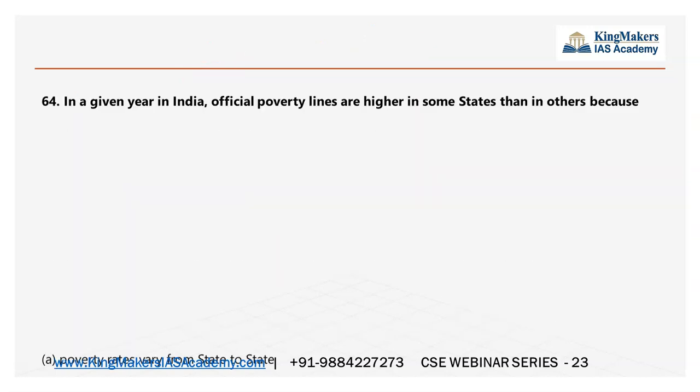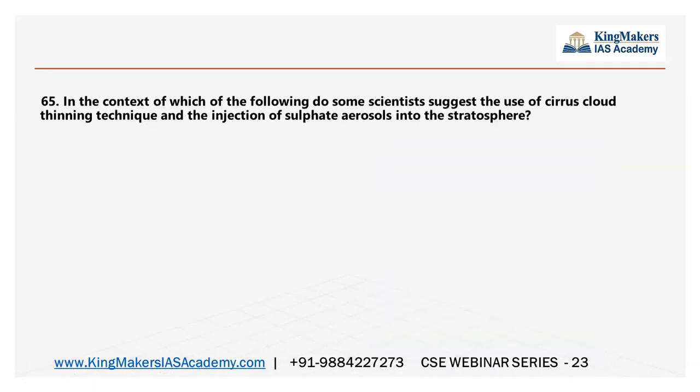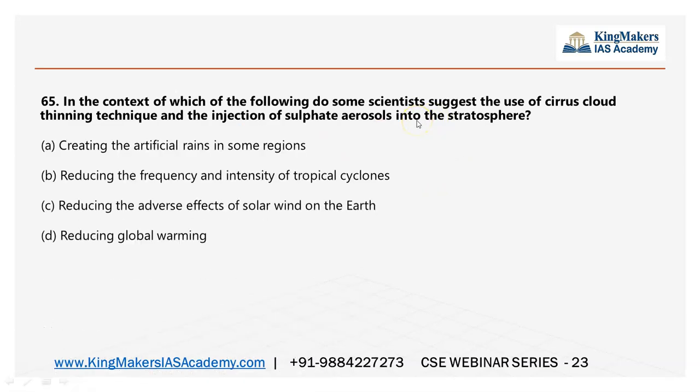In a given year in India, official poverty lines are higher in some states than in others, because it is purely presence of mind logic only. See, it is simply price levels only, because this is a logic that you will have to know. You need not read a number of books to know this. It's just a logic. Only price levels will change, which makes it difficult for the poverty rates also. So here we will use logic again.